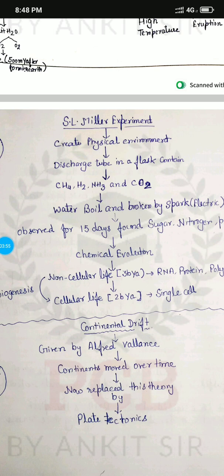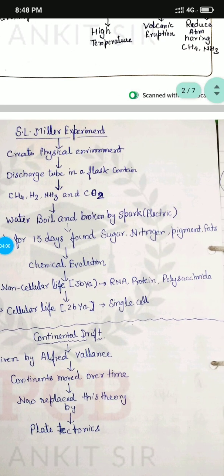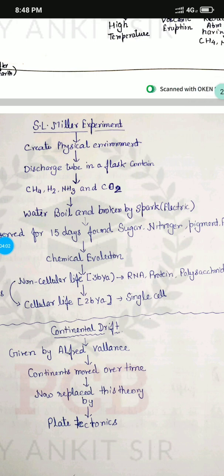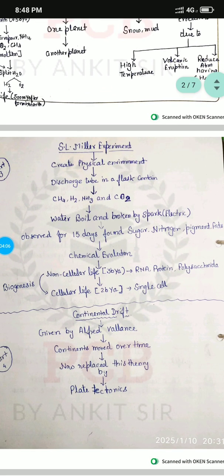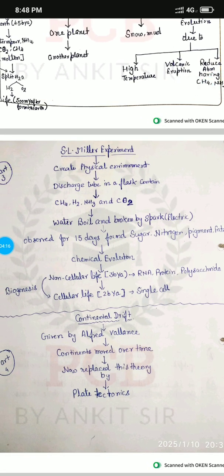He observed this for 15 days and found sugar, nitrogen, pigment. He said this is a chemical evolution. So according to biogenesis, non-cellular life came onto the earth 3 billion years ago, in the form of RNA, protein and polysaccharide, and cellular life came 2 billion years ago in the form of a single cell.